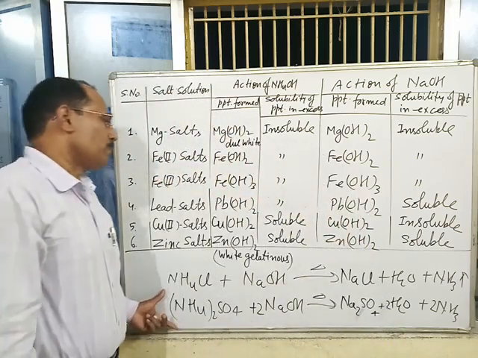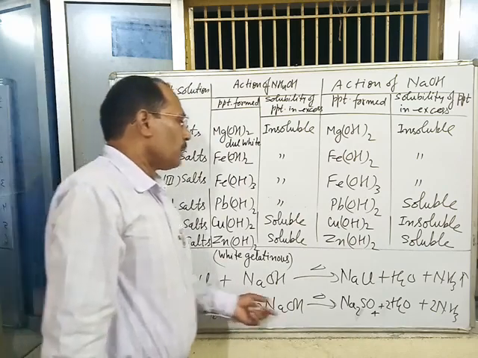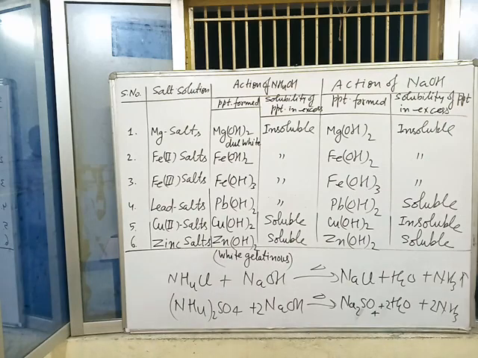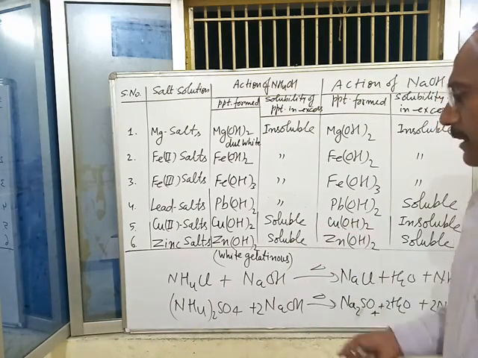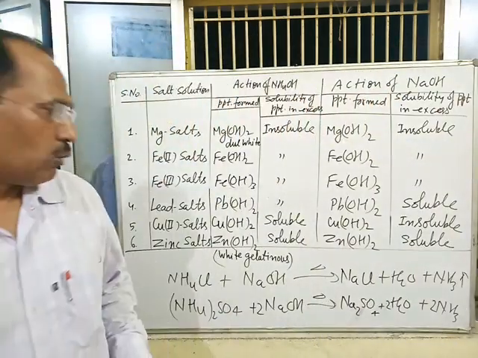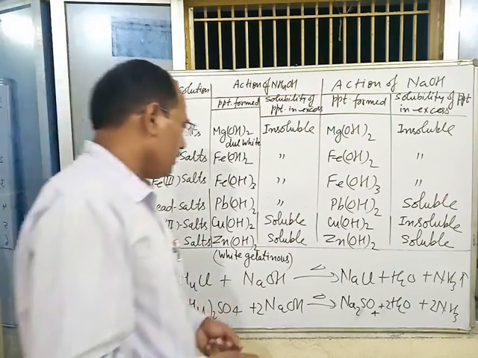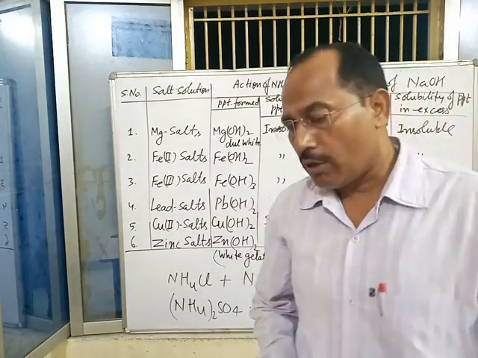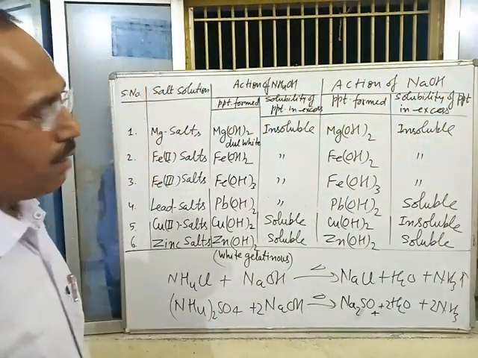This is the most important property of alkali used in the preparation of ammonia gas. When any ammonium salt, either ammonium carbonate, ammonium sulfate, ammonium nitrate, any ammonium salt, is treated with NaOH, KOH, Ca(OH)2 or NH4OH, any of the alkali, ammonia gas evolves. This is the most important property of alkali or bases used in the preparation of ammonia gas.